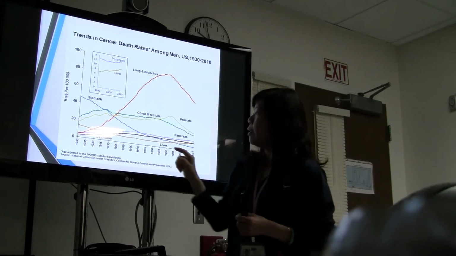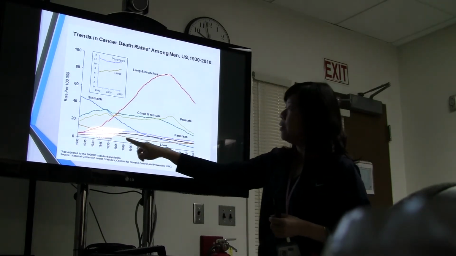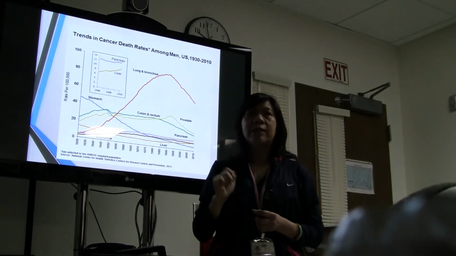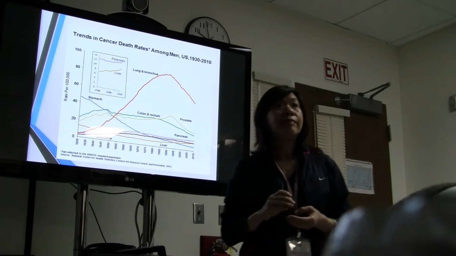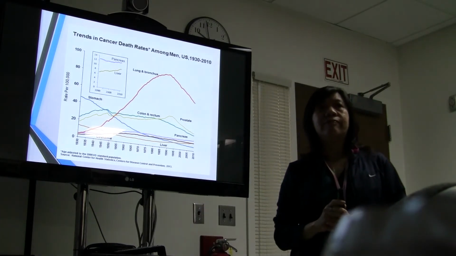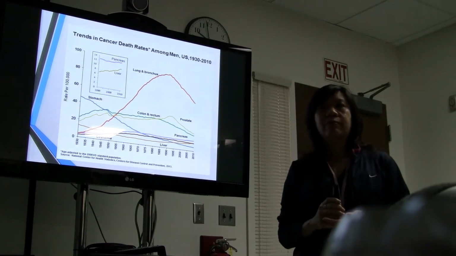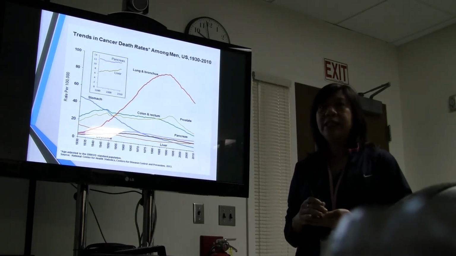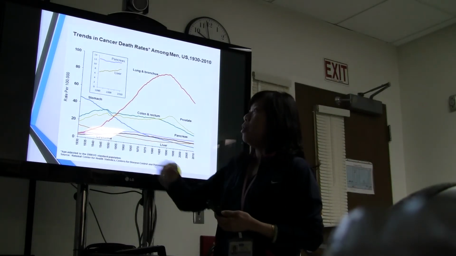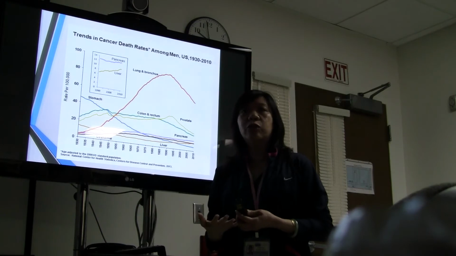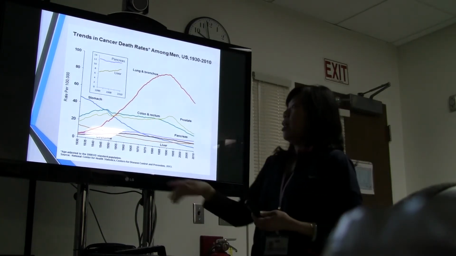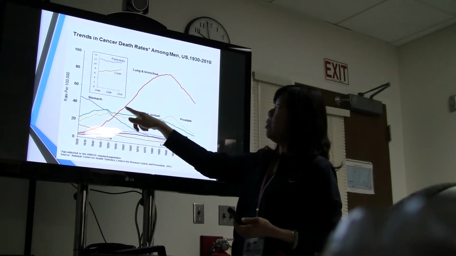Notice that between 1930 and 1970, it's going straight up. Why is that? Pollution? What's another major reason in men? Smoking. Smoking, very good. Because at that time, they did not really understand the effect of tobacco and cigarettes. Smoking was a very common thing, and that's the time when you see a lot of lung cancer cases.